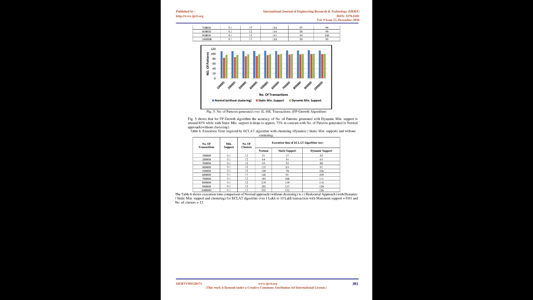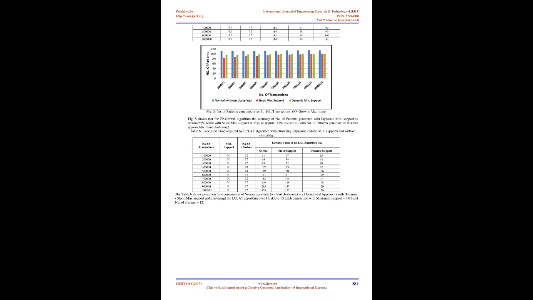Hence, we proposed a concept, dynamic minimum support, where it will decrease the minimum support up to a certain limit with respect to the number of clusters and the actual minimum support, and the next section will show that with the help of dynamic support we can achieve almost similar support to what we achieved without clustering. Fig 1 shows the deviation of dynamic minimum support over static minimum support with an increase in the number of clusters. Dynamic min support is calculated as dynamic min support equals actual min support / log. It indicates the logarithmic decrease in dynamic minimum support in order to achieve higher accuracy of FIS, in contrast to lower accuracy of FIS with static minimum support over clustering for the horizontal approach.